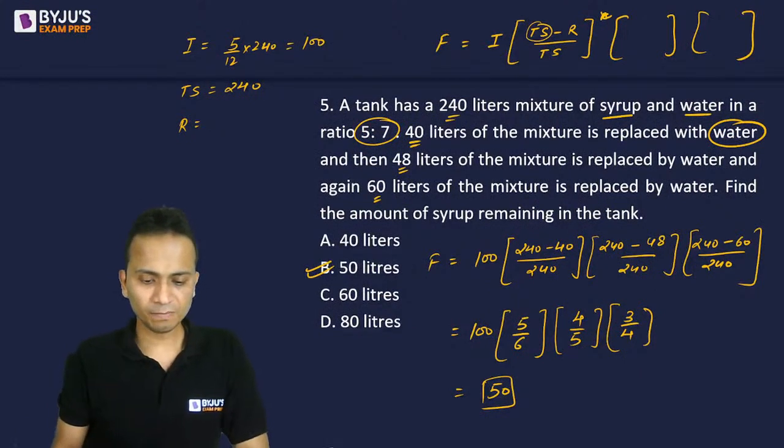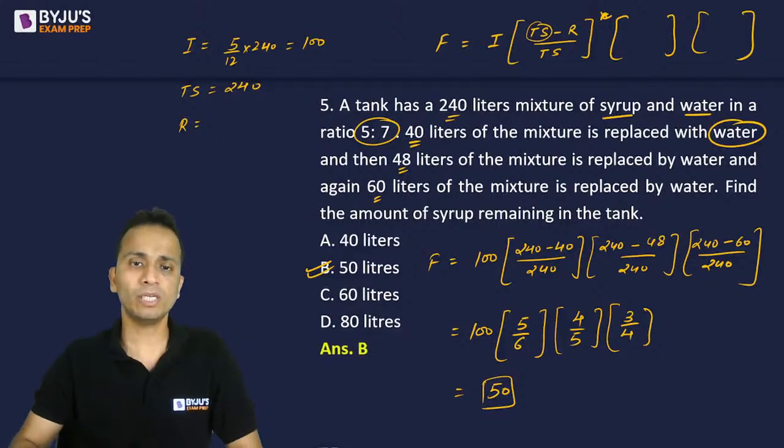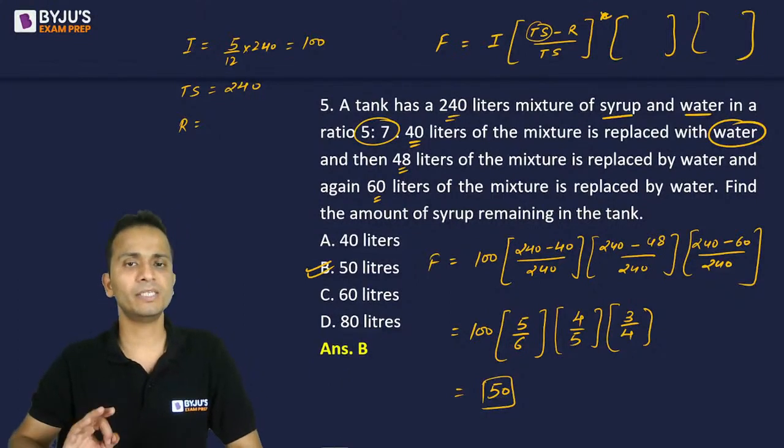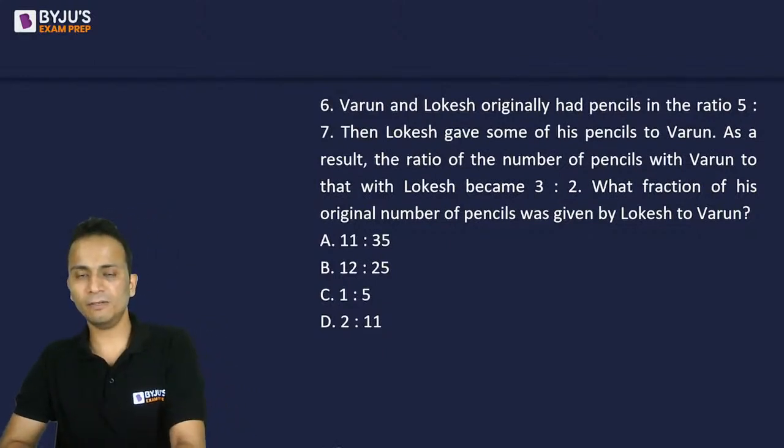Done. So Agrima has already given the correct answer. Good, Agrima. That is absolutely correct. 50 liters. Option B is the correct answer. Let's move and look at question number 6.